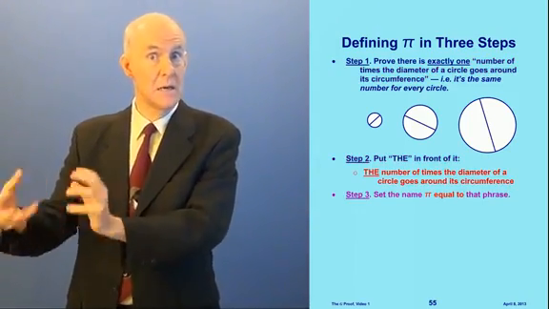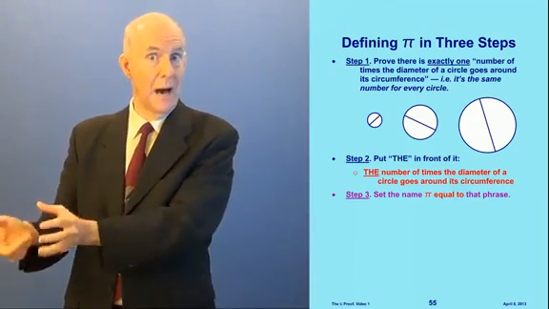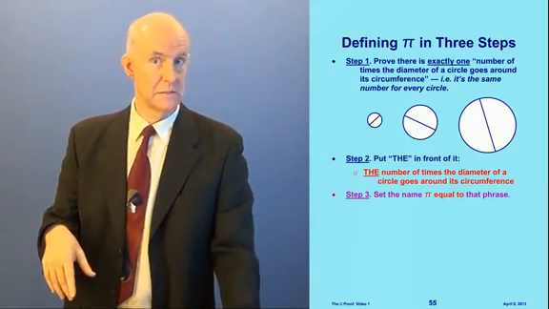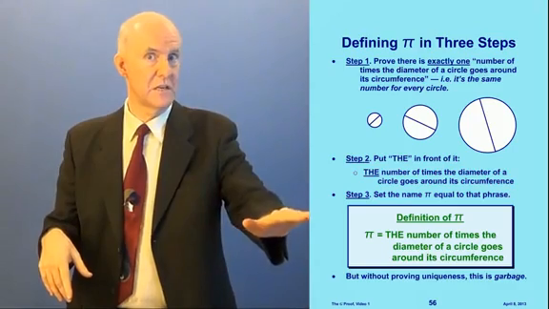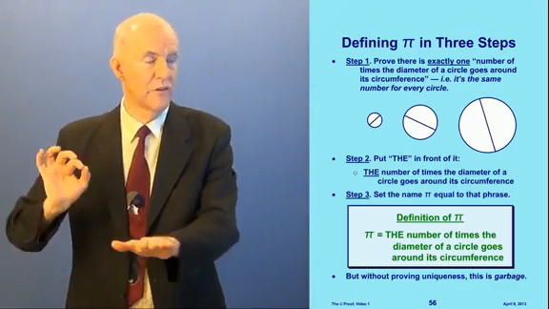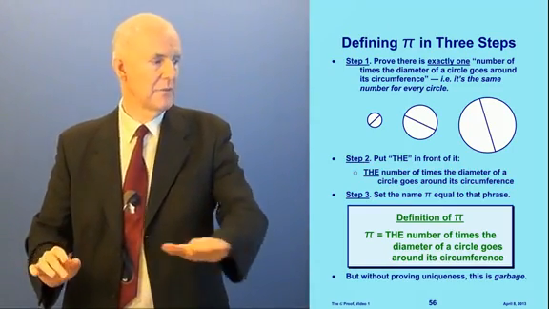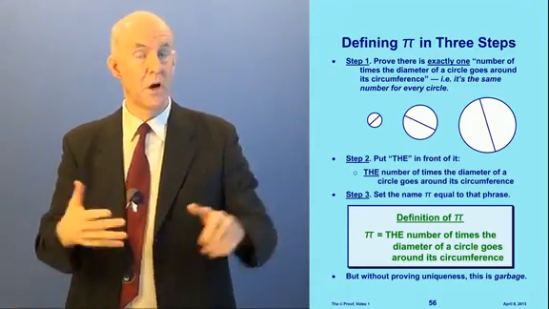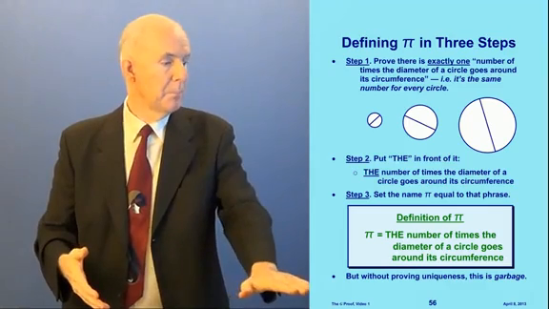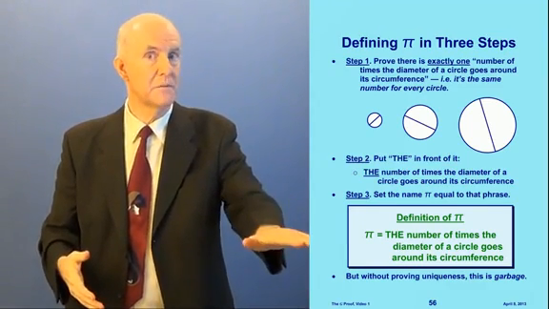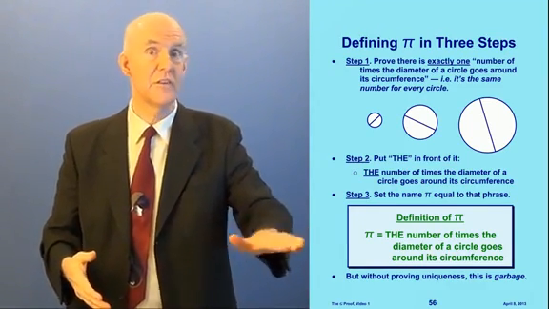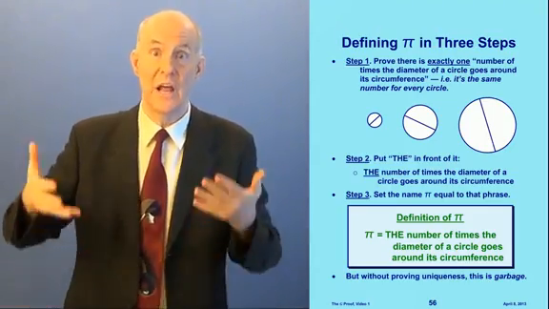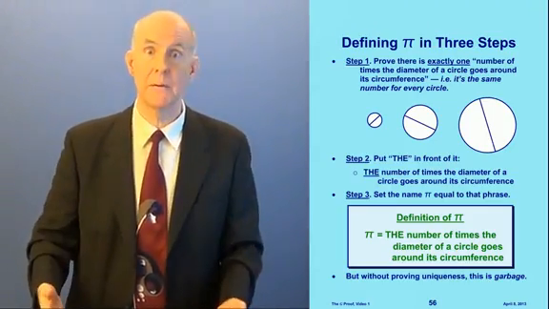And now step 3, I set pi, which is my name. I'm defining pi as the name. I've set pi equal to this phrase. And here's what it looks like. Here's the definition of pi. Pi equals the number of times the diameter of a circle goes around its circumference. And we know it's unique for all circles. But without proving uniqueness, this is garbage. Because if it's not the same for all circles, this definition would make no sense at all. Like the opera by Brahms or the opera by Mozart.